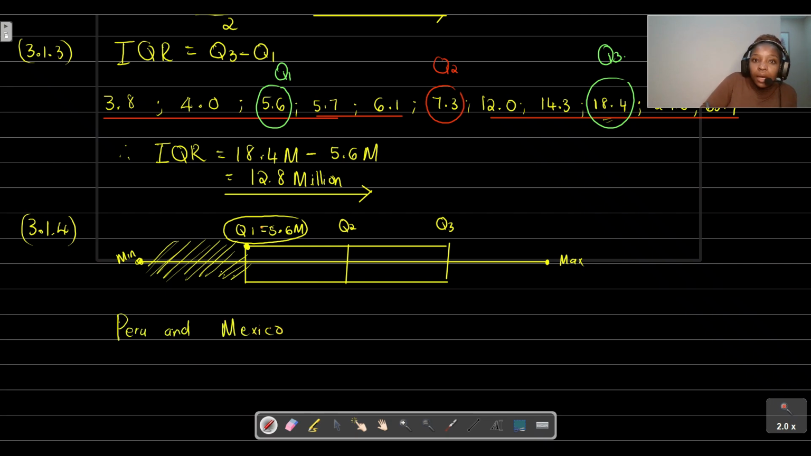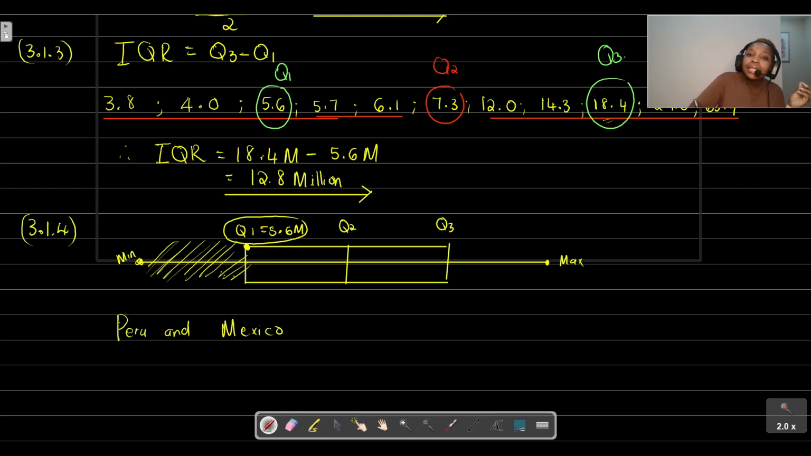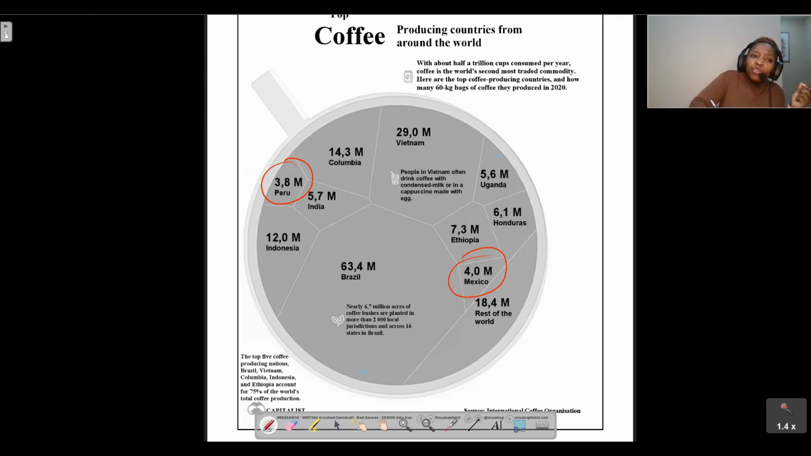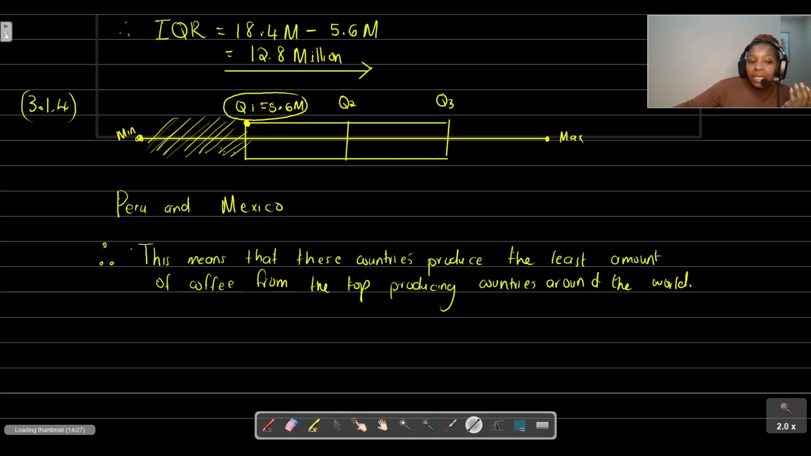Right, let's have a look at question 3.1.5. What type of graph is used to show the top coffee producing countries from around the world? Remember, when we started this lesson, I did mention that this graph resembles a pie chart. I forgot to actually explain what this means. This means that these countries produce the least amount of coffee from the top producing countries around the world.